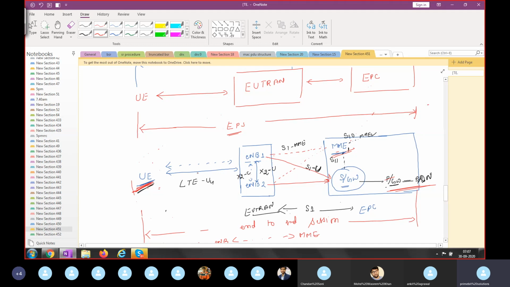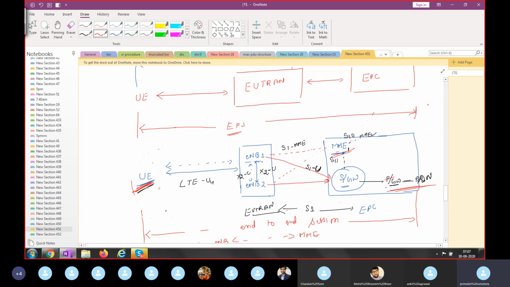Same way in the network architecture, we are seeing the elements. What are the elements that will be available in the LTE network architecture? But there is some protocol. How a brother is communicating with a sister, how a son is communicating with their parent, and how a son is communicating with their grandparents, there is some rule. Same way here, these are the network elements, but how will these network elements communicate?